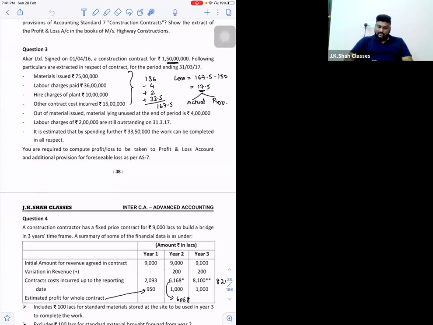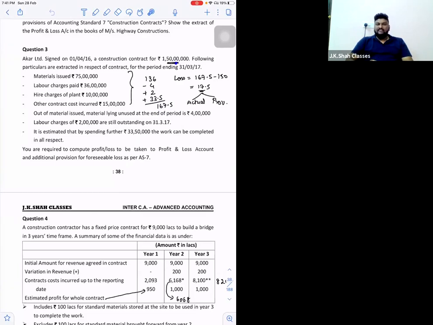So can I say this 33,50,000 is the further estimated cost? If I add up the further estimated cost 33.5, my total cost of the project is 167.5. That is 1 crore 67 lakh 50,000. The total estimated cost of the project, 1 crore 67 lakh 50,000.